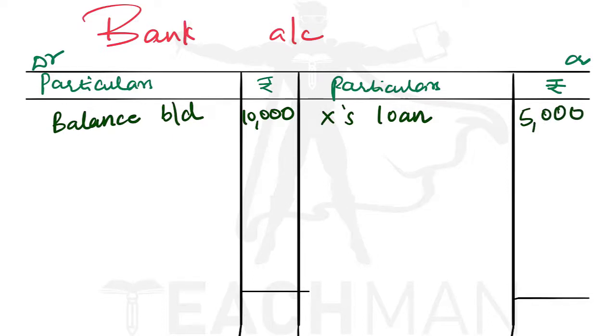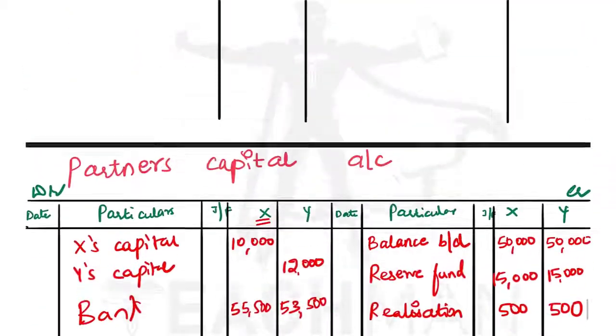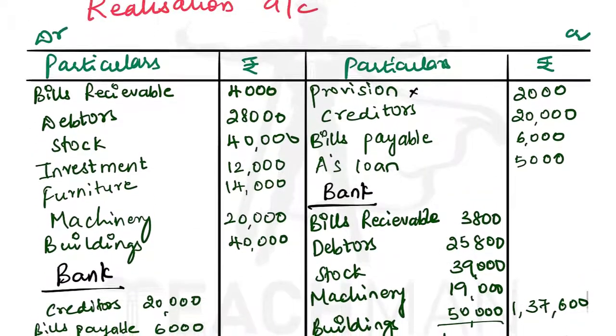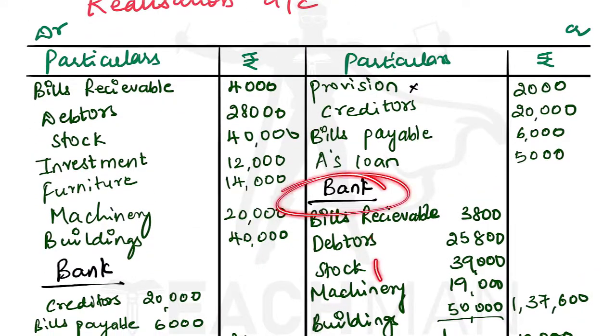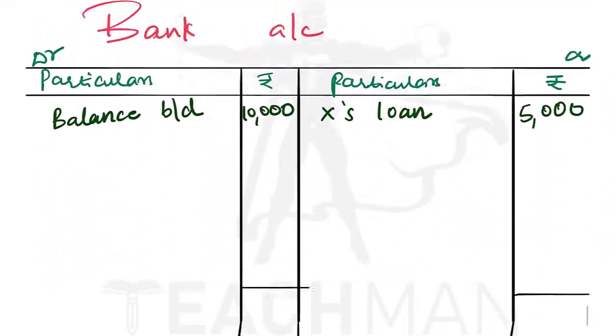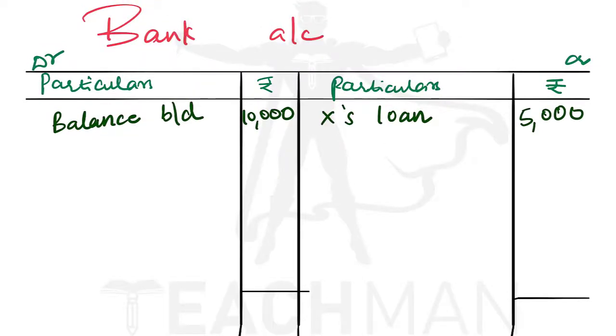Now let us see the realization account and partners' capital account. Wherever the bank is mentioned, we have to write that amount opposite in the bank account. First let us see the realization account where the bank is mentioned. In the realization account, on the credit side there is a bank and the value is 1,37,600. Since the bank is on the credit side, we'll write it on the debit side of the bank account, as we are taking it from the realization account. So we'll write realization, and the amount was 1,37,600.